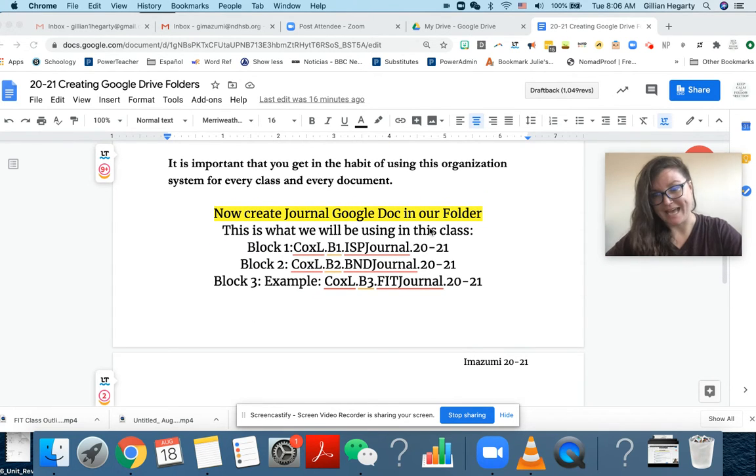Once you were done with that, I asked you to create a journal Google Doc for our class, which is what we will be using to take notes all year. I gave you some examples about how to label that document. You'll see that this is an example for someone in the international class, somebody in the Becoming Notre Dame class, and somebody in the FIT class, the freshman intensive class.